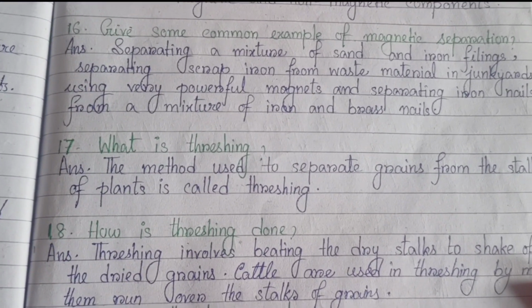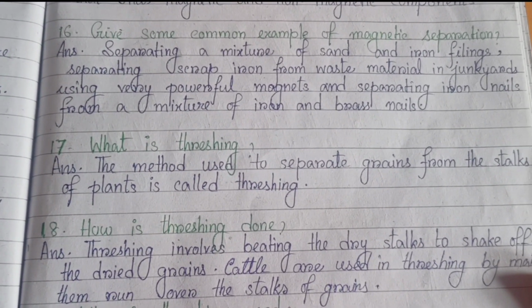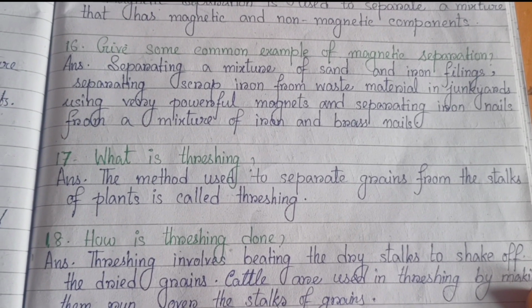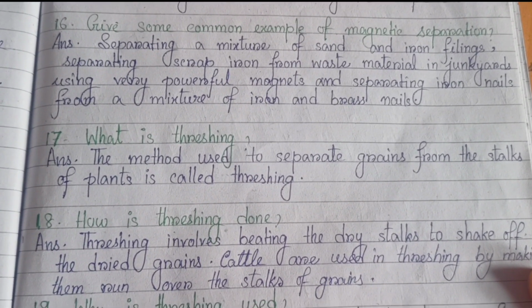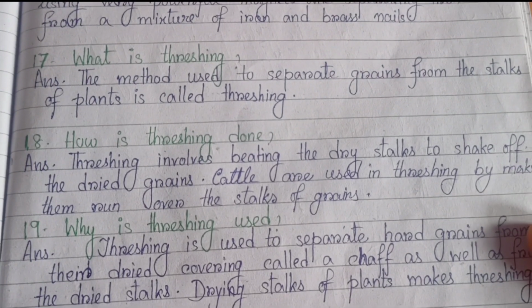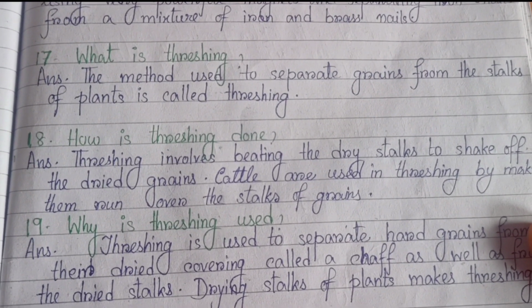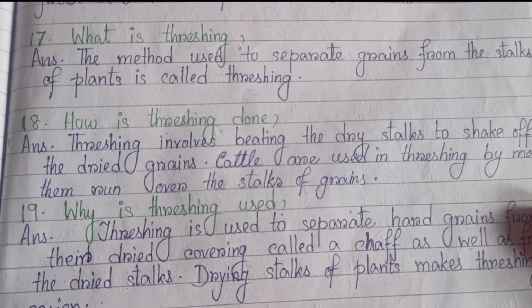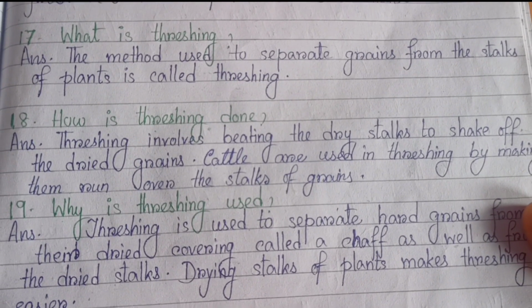Number 17. What is threshing? The method used to separate grains from the stalks of plants is called threshing. Number 18. How is threshing done? Threshing involves beating the rye stalks to shake off the dried grains.